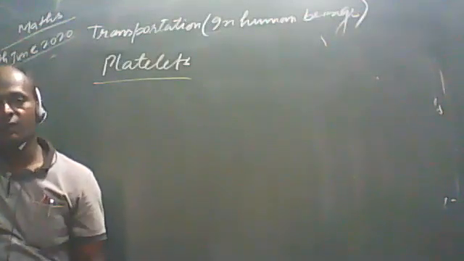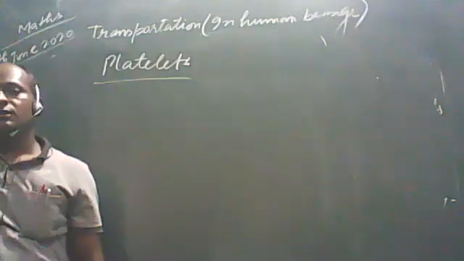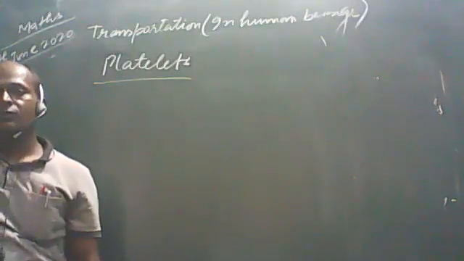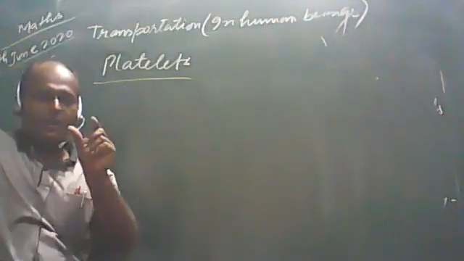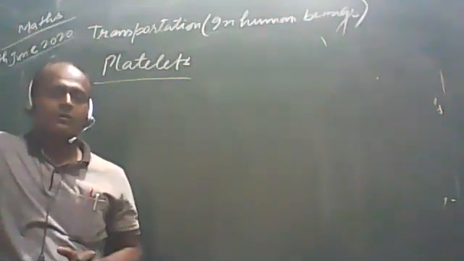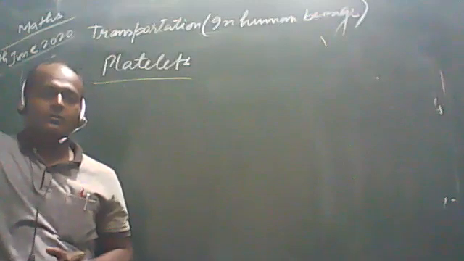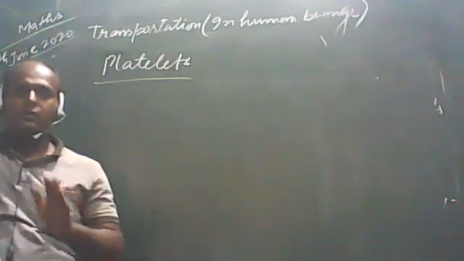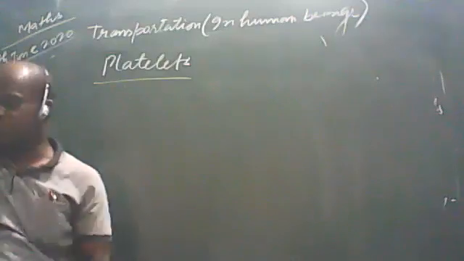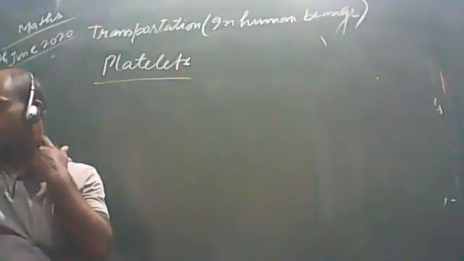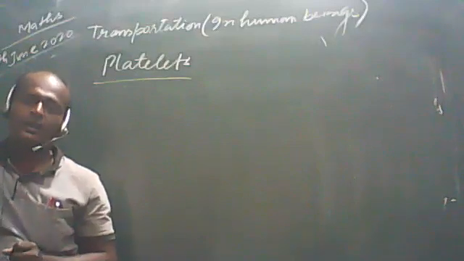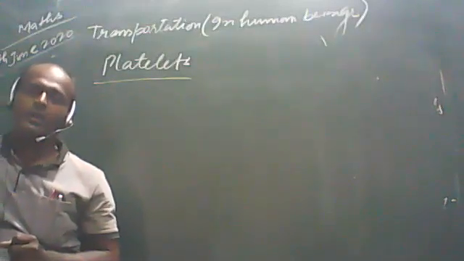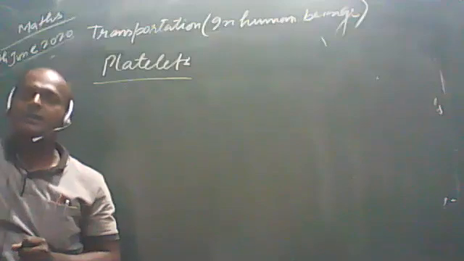There is a flow of blood, and when the blood starts to flow, these platelets start to prepare a thin structure, and that thin structure is helpful to prevent the loss of blood. There is clotting of blood, due to which we can overcome the extra loss of blood.